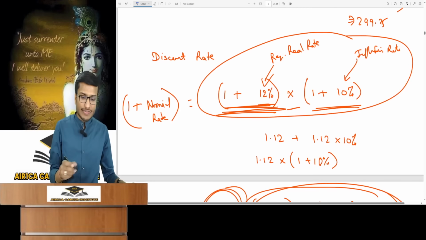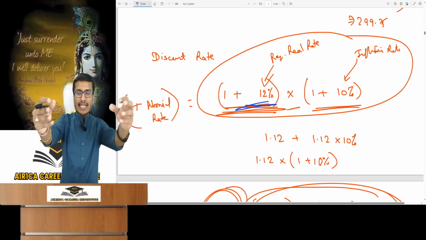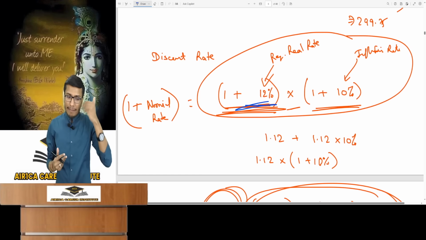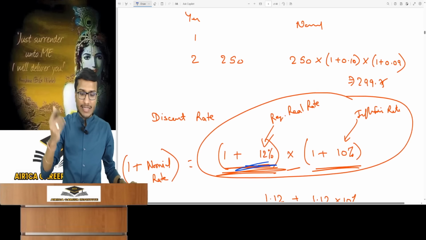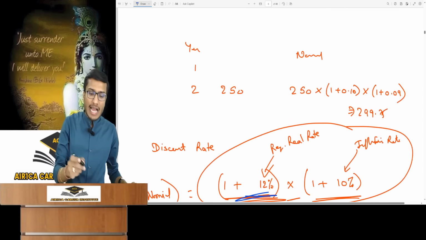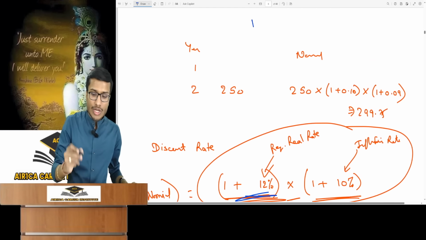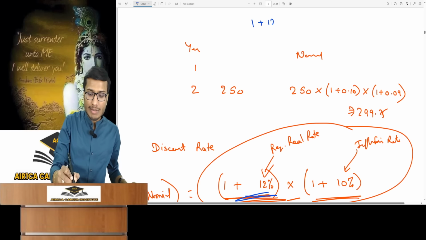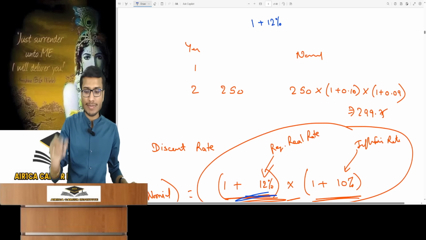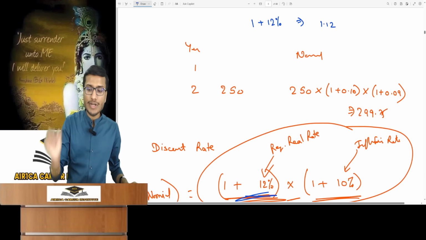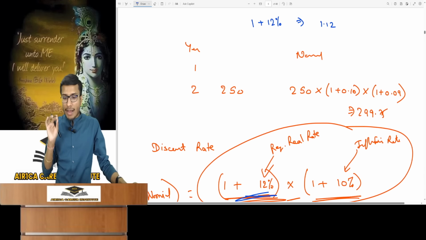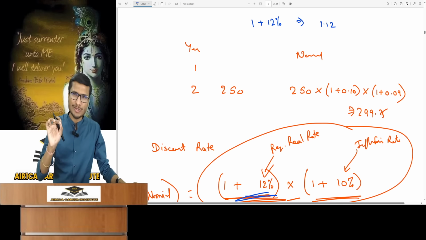Suppose your required rate of return is 12%, meaning I want a 12% return. Now think, if I talk about the first year, how much money do I want at the end of the first year? If suppose I invest 1 rupee, at the first year's end, you'll need 1 plus 12%. I want 1 plus 12%, that is 1.12. I want 1.12 at the end of the first year. Now a question will arise, do I want 1.12?